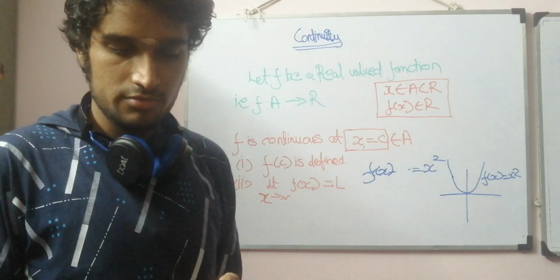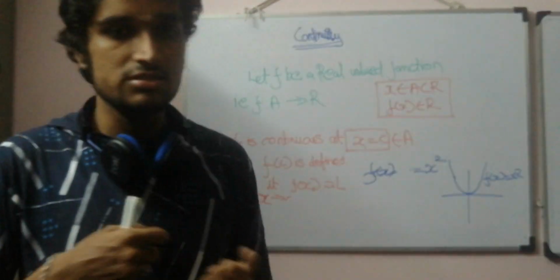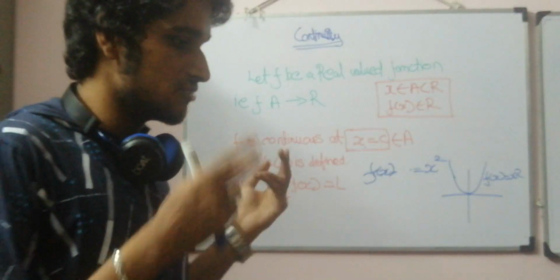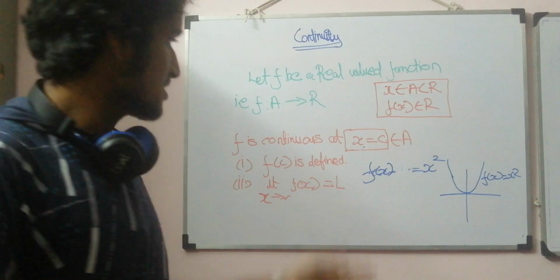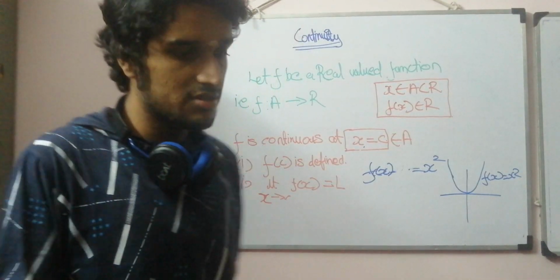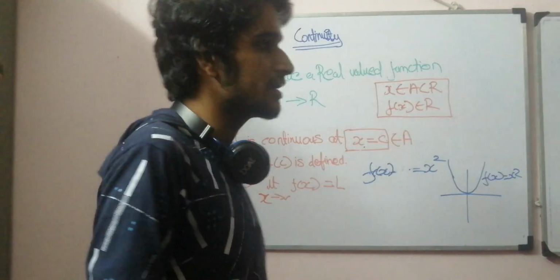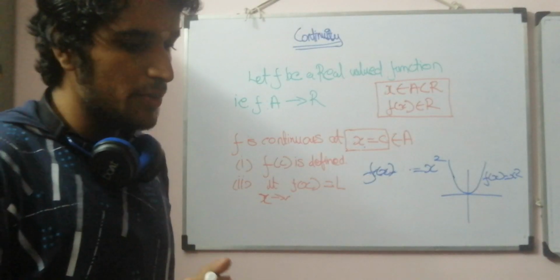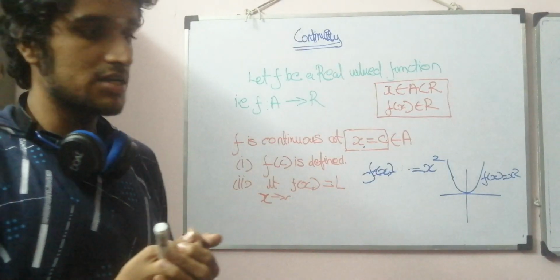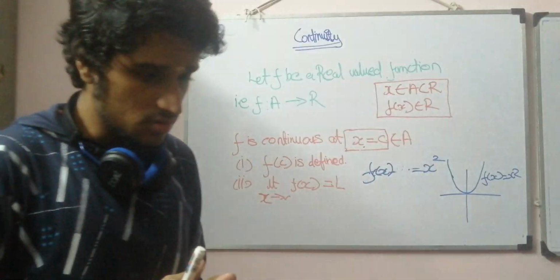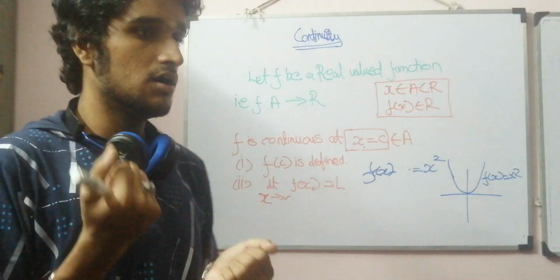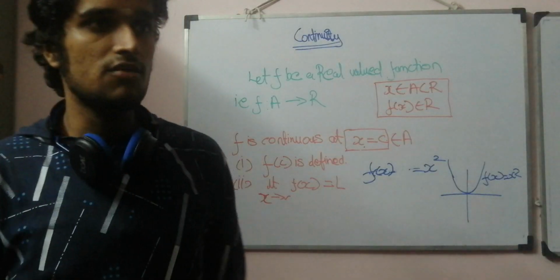So when I have to check whether the curve is continuous, I can directly check whether the function is continuous, and vice versa. If I have to check whether the function is continuous, I can simply check whether the curve is continuous or not. So both the terms function and curve represent the same thing. This is the main thing I would like to clarify before going to the topic. Our topic of continuity is to check whether the function is continuous or not. So how to check whether the function, or the curve associated with the function, is continuous or not?